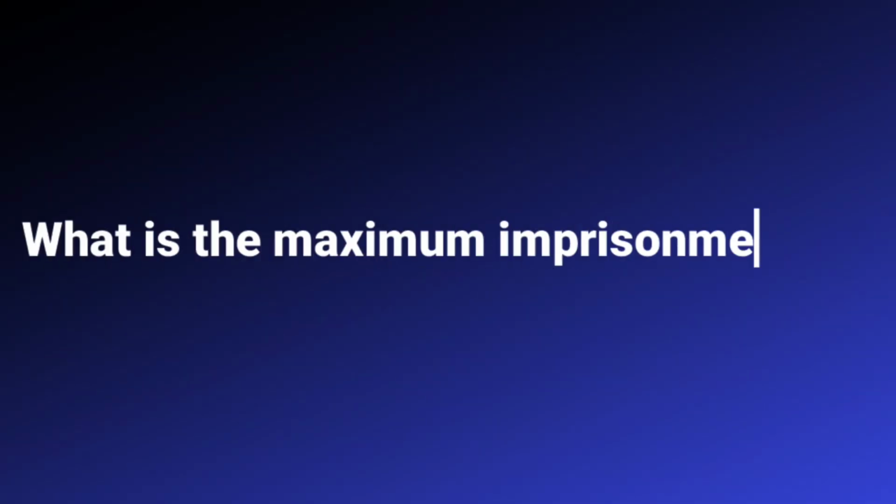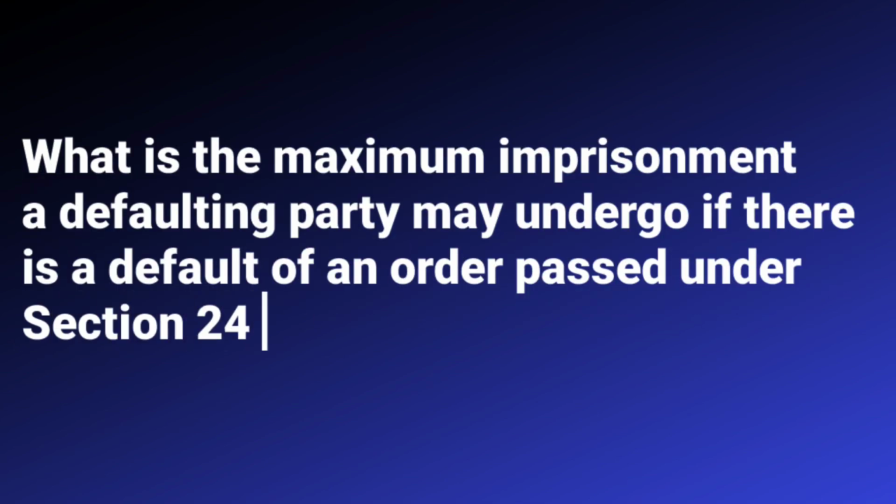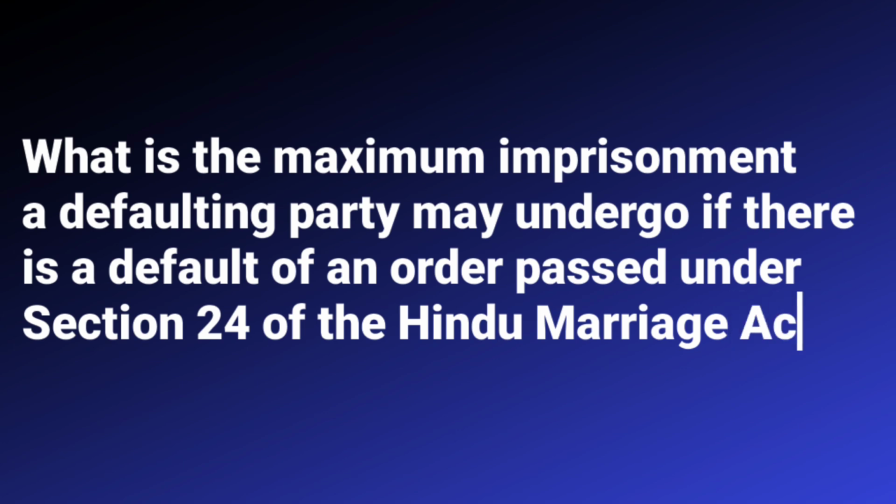both can claim maintenance. But in today's video, we are going to focus on one particular question, which is generally asked by so many people: what is the maximum imprisonment a defaulting party has to undergo if there is a default of the order passed under section 24 of the Hindu Marriage Act? Before we understand this, we need to understand a few basics of law.